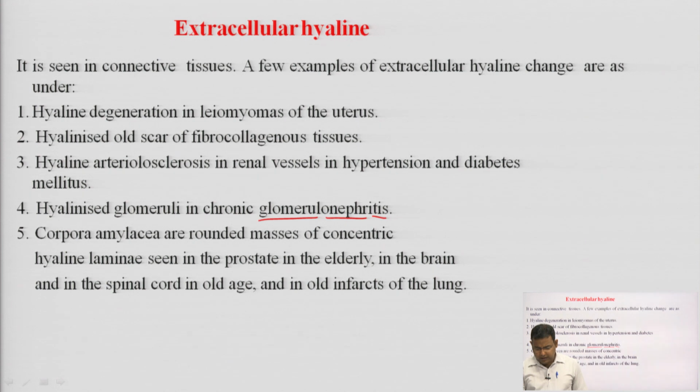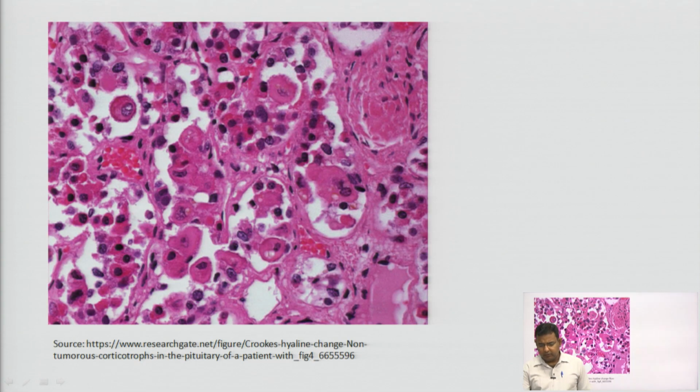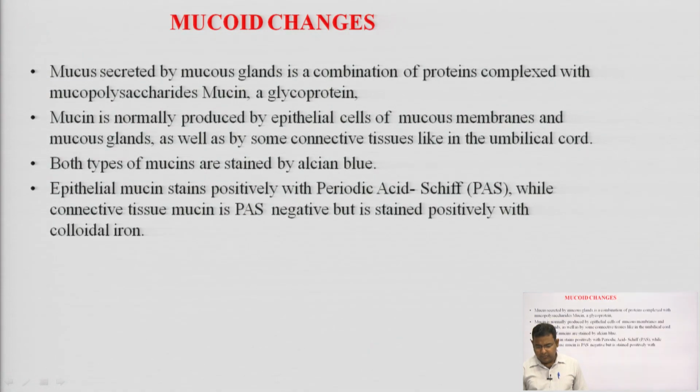This is called corpora amylacea. This is also a type of extracellular hyaline. This is a diagram of the hyaline storage, the glossy ones you can see, these are the hyalines present here.